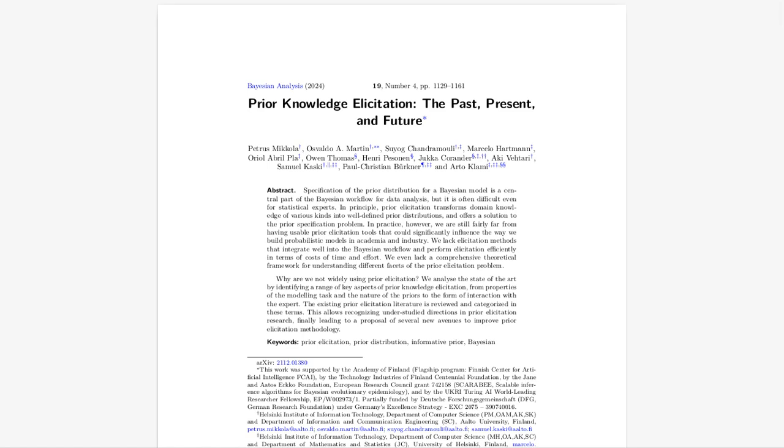Now, the paper takes this idea a step further and introduces the concept of globally joint priors. Globally joint priors. What are those? So imagine a prior that spans all the parameters in your model, but it's controlled by just a handful of hyperparameters. That's the idea behind globally joint priors. So essentially they could simplify prior elicitation significantly by reducing it to just choosing a few key hyperparameters. That's it. That sounds really powerful.